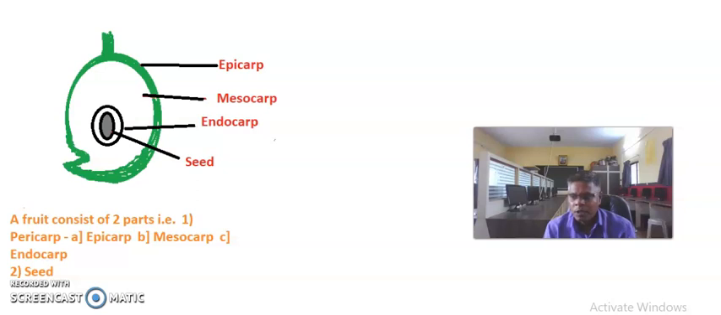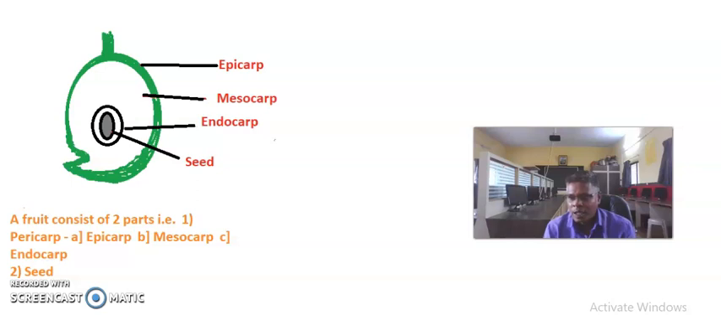When only one ovary of a flower grows into the fruit, it is known as a true fruit, that is the mango. Sometimes other floral parts such as the thalamus and calyx also grow and form a part of the fruit. Such a fruit is known as a false fruit.